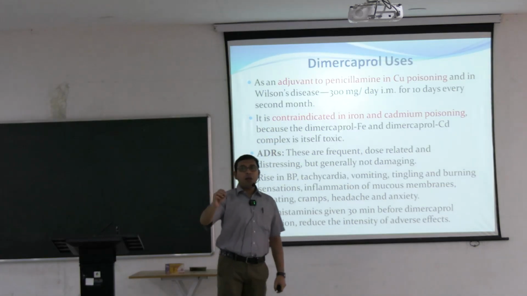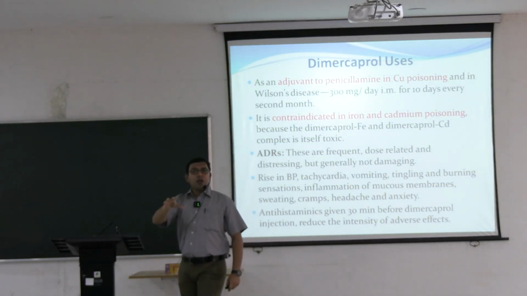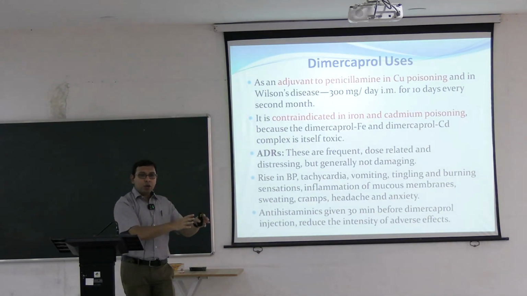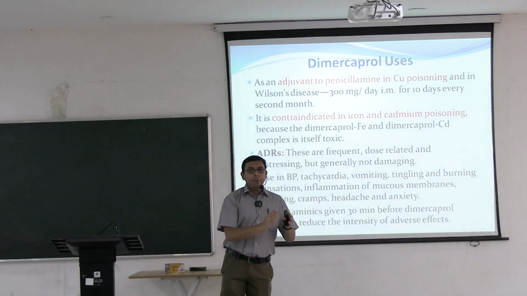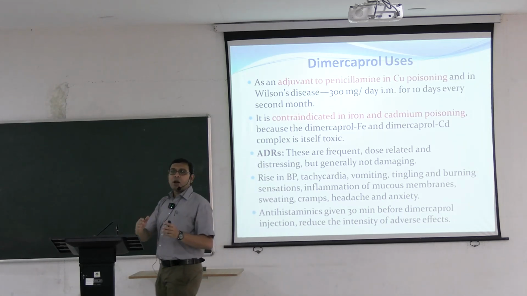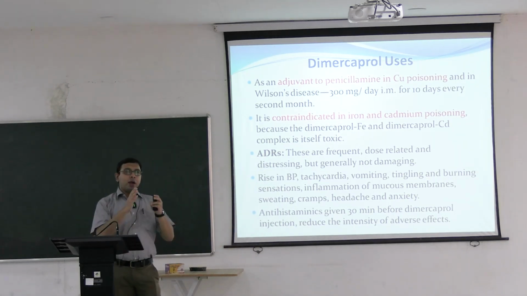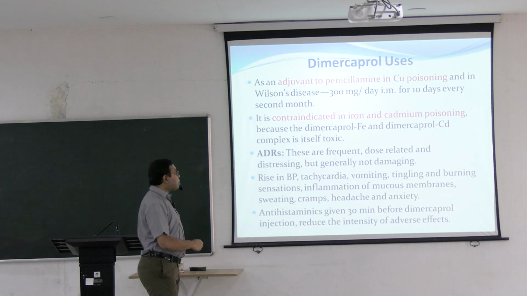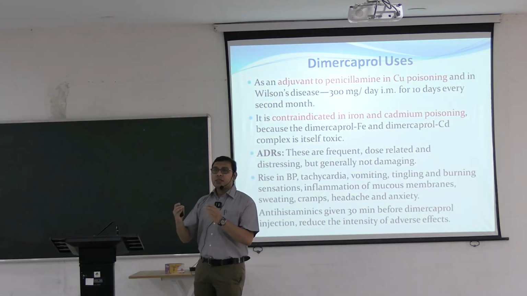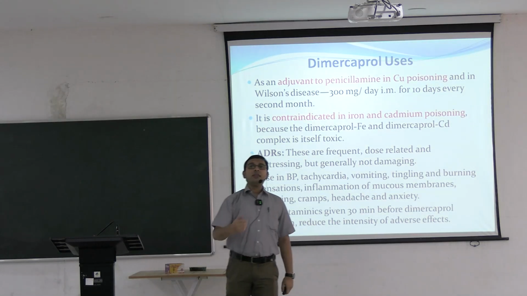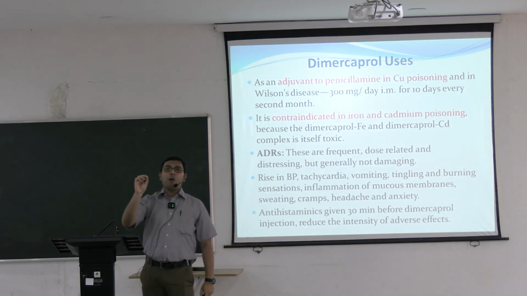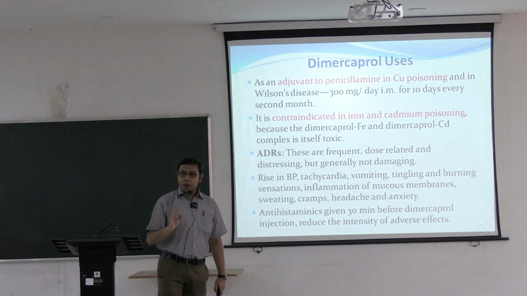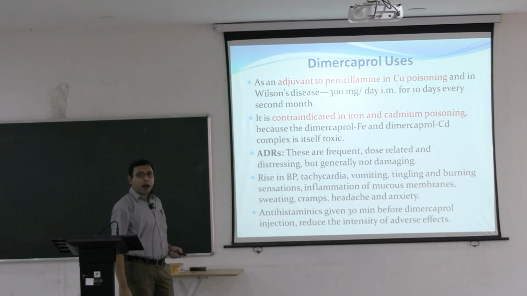So dimercaprol is used in this poisoning, already we have discussed. It is not used in two heavy metal poisonings, iron and cadmium, because they form basket complexes that are quite injurious to our body. With dimercaprol there are some adverse drug reactions, but reactions are less when we use antihistaminics 30 minutes before giving the dimercaprol, or British anti-Lewisite. Okay? So this is about the dimercaprol.